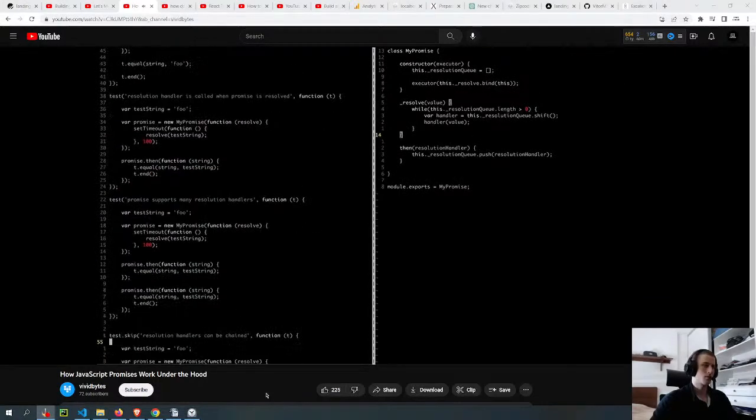Let's move on to the next test. This one says promise supports many resolution handlers. As I said, I anticipated this a little bit. Because we use this array and push the resolution handler to it, and then in resolve we go through the whole array and shift off all the functions and call them,